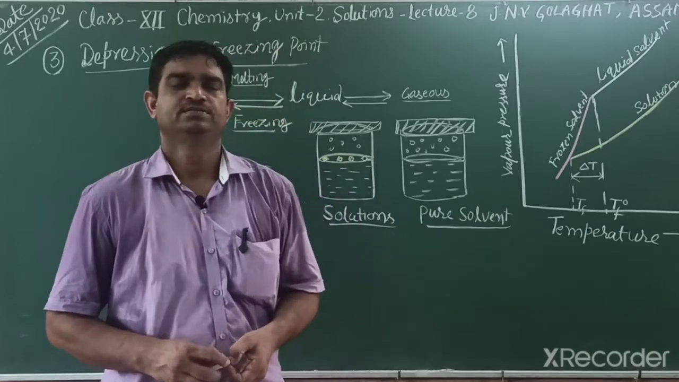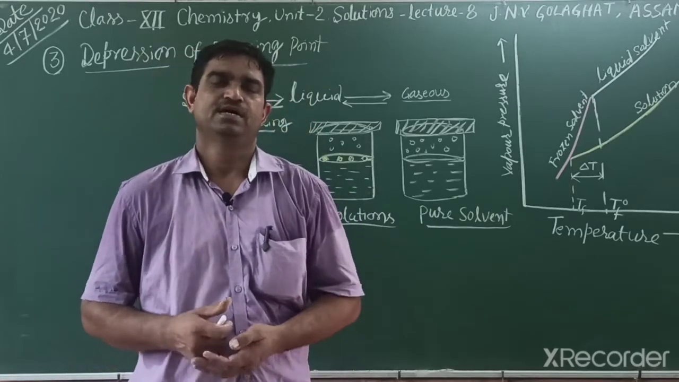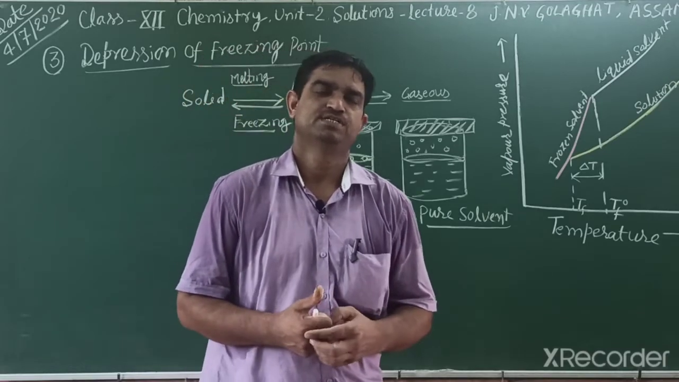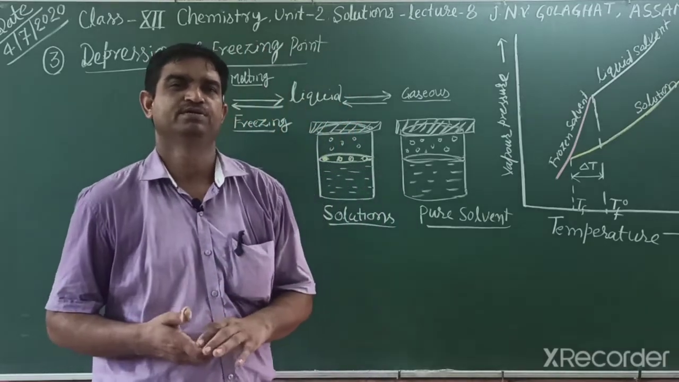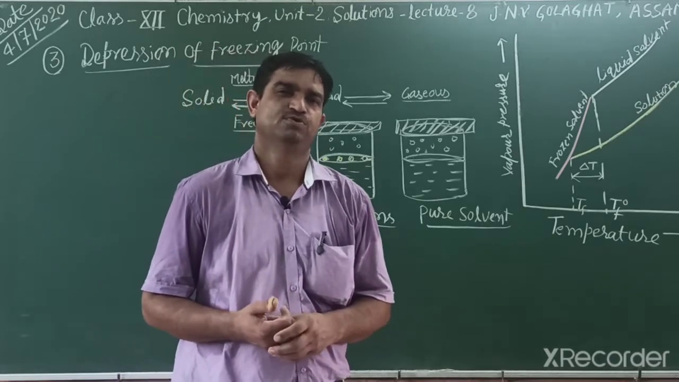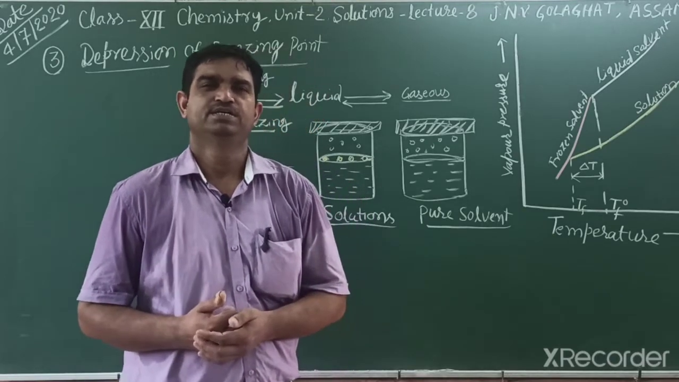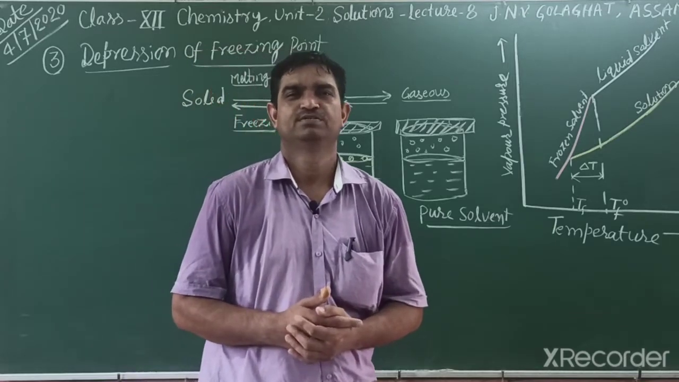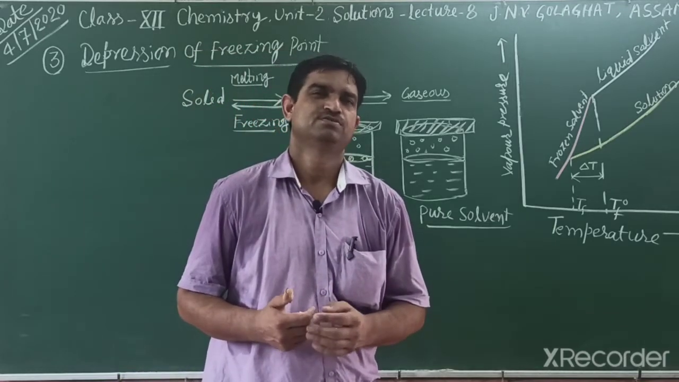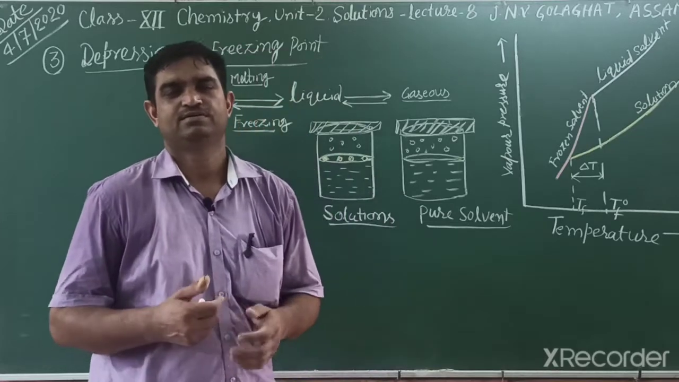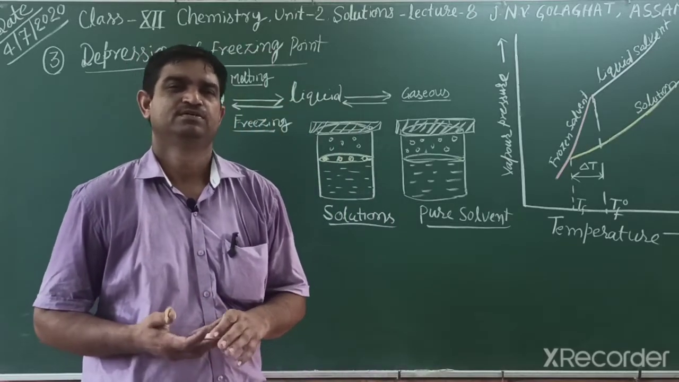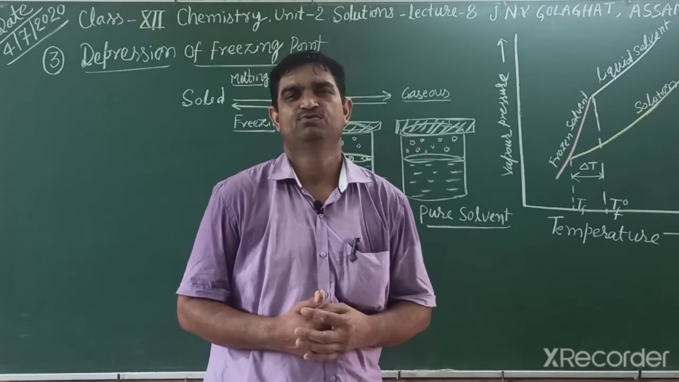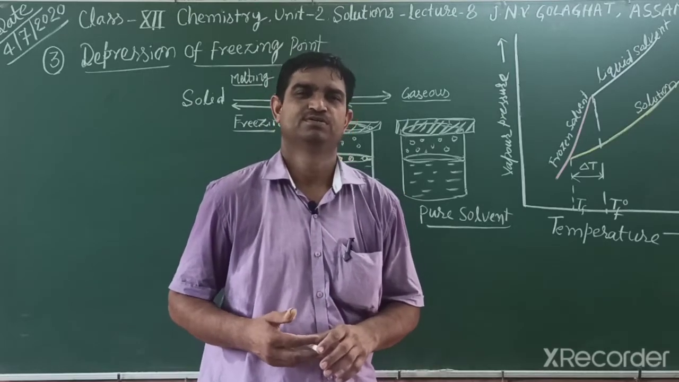Good evening, students. In yesterday's class, we studied colligative properties. The first one was relative lowering in vapor pressure of solvent. The other one was elevation of boiling point of solvent. Students, today we will study the next colligative properties: depression of freezing point of solvent and osmotic pressure of solution.